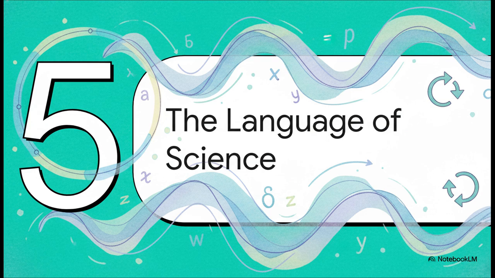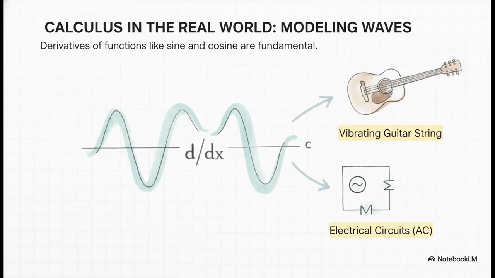Okay, let's take a breath. We've gone from triangles to circles, from simple ratios to these incredible waves. We've even figured out the rules they play by and how to go backwards. Now, let's put it all together and see why this is truly the language of science. And this language is absolutely central to calculus, which is the math of how things change. And here's the mind-blowing part. It turns out the rate of change of a sine wave is a cosine wave. And the rate of change of a cosine wave is just a negative sine wave. They're literally describing each other's changes. This deep, incredible connection makes them the perfect tools for modeling anything that changes in a cycle. We're talking the vibration of a guitar string, the alternating current in your walls, you name it.